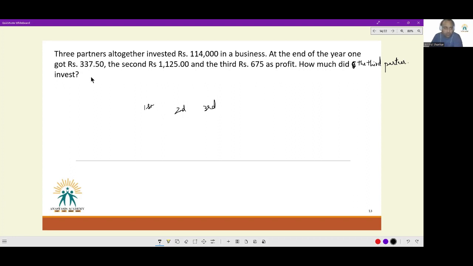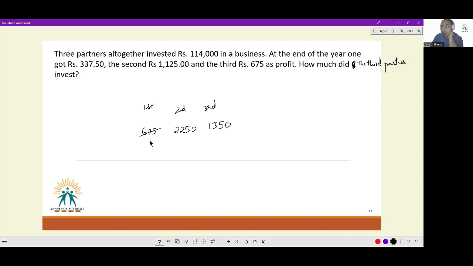We know one wonderful thing. We know the profit sharing ratio because the amounts of profit that they received is already given to us. 337.5. I don't like watching numbers in decimals, so I will double this up. This will turn to 675. Because I have doubled up the first number, the second number will also double up, so 2250. And this number will also double up to give me 1350. Now, wonderful thing. I can cancel off 25 from everywhere.